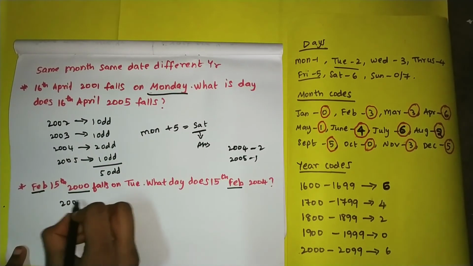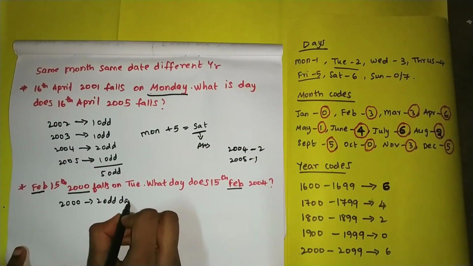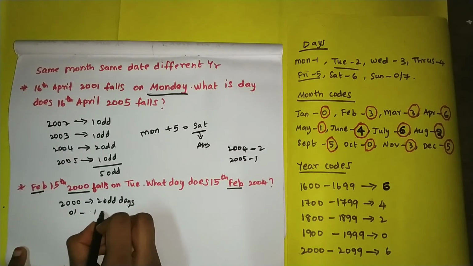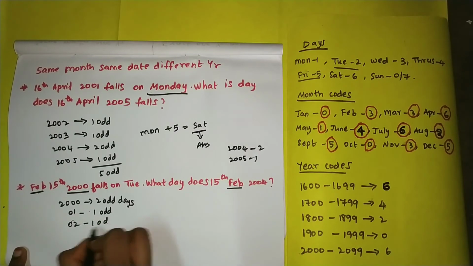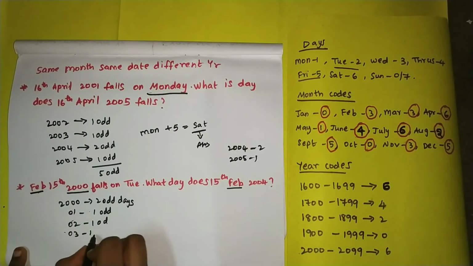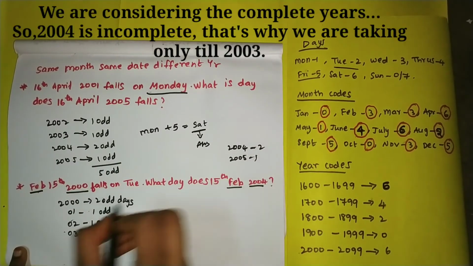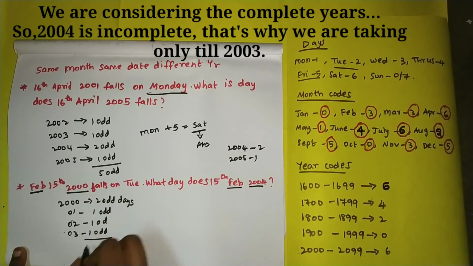So 2000 has 2 odd days. Next, 2001 has 1 odd day. 2002 has 1 odd day. And 2003 has also 1 odd day. They are asking 2004, so that is the reason why we have stopped at 2003. Next, 2, 3, 4, 5. So totally there are 5 odd days.